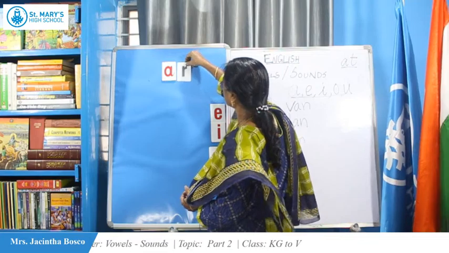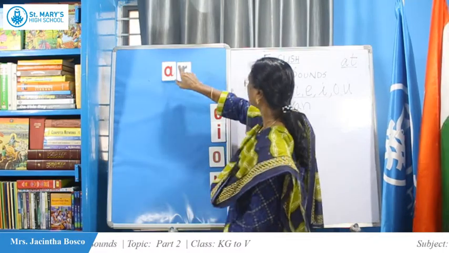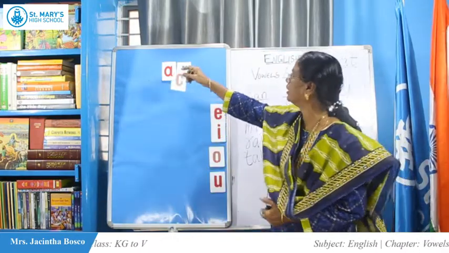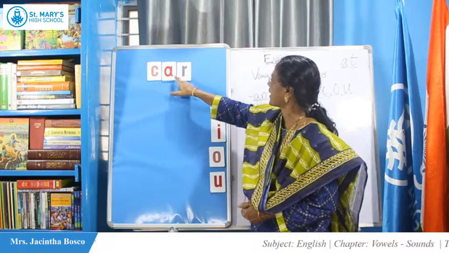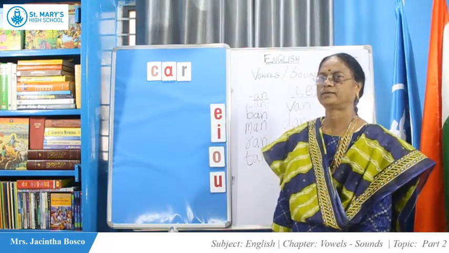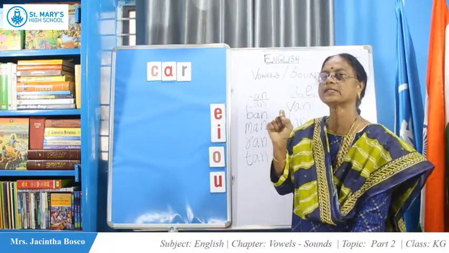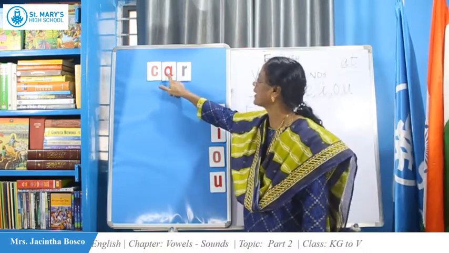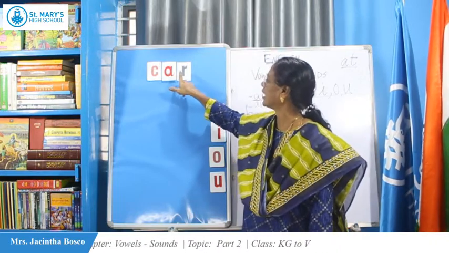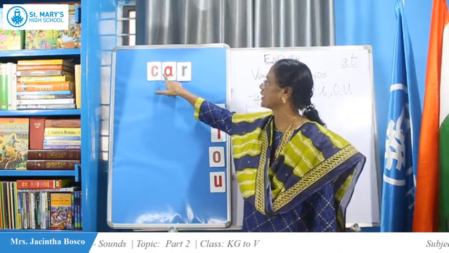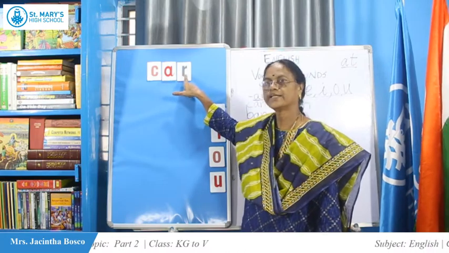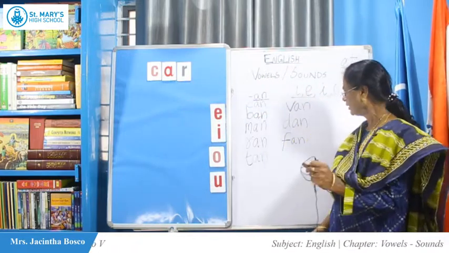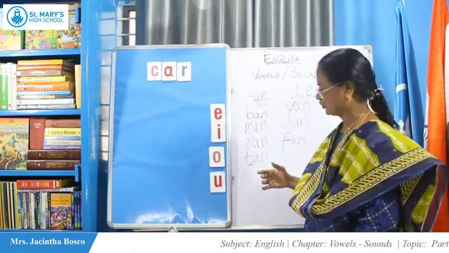This is the suffix R. A, R. So, if you put C here, you get C-A-R, ka. C is a consonant. A is the vowel in the middle, and it gives C plus A, ka. R is silent here. So, ka. C-A-R, car. That we will go over in the next class.